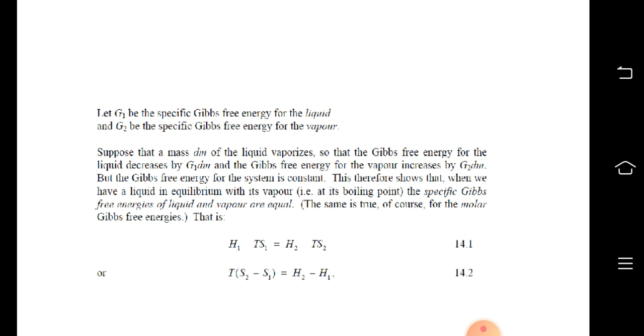This therefore shows that when we have a liquid in equilibrium with its vapor, that is at its boiling point, the specific Gibbs free energy of liquid and vapor are equal. The same is true, of course, for the molar Gibbs free energies, that is H1 minus Ts1 is equal to H2 minus Ts2. T times (S2 minus S1) is equal to H2 minus H1.